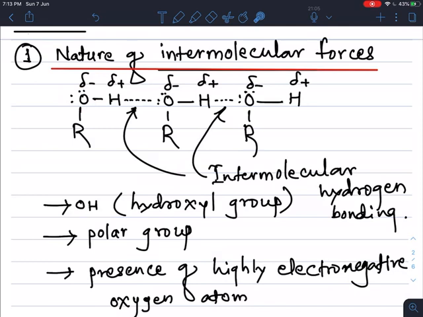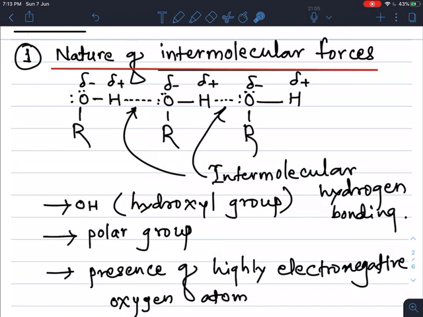the electronegativity of this oxygen, which carries the partial negative charge. Means in alcohol this OH group is polar. So due to its polar nature, the alcohols form intermolecular hydrogen bonding in their molecules.